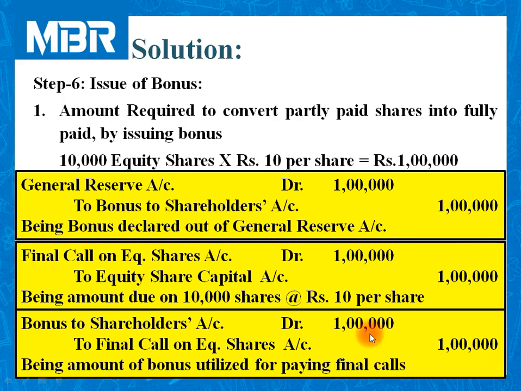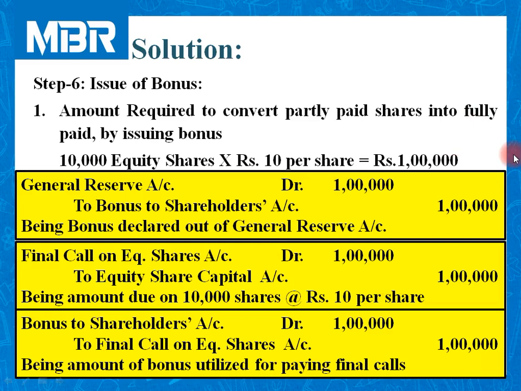So credit entry, debit entry, account is settled. Final call on equity shares account debited 1 lakh to final call on equity shares account credited 1 lakh. 1 lakh debited, 1 lakh credited. So net effect is on general reserve account by rupees 1 lakh and equity share capital account by rupees 1 lakh.